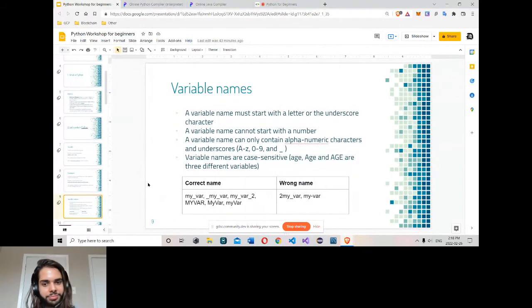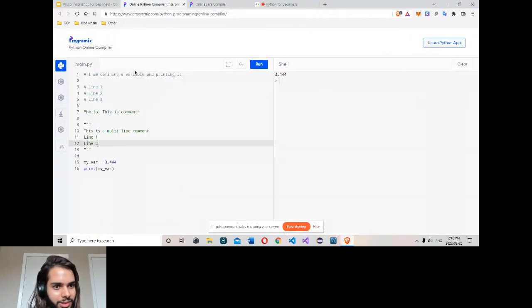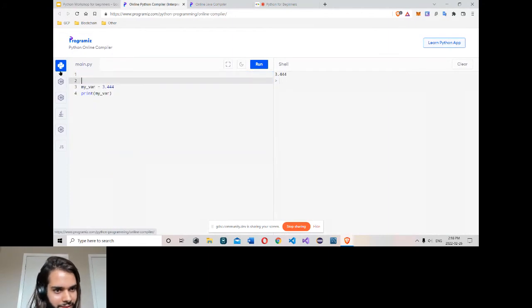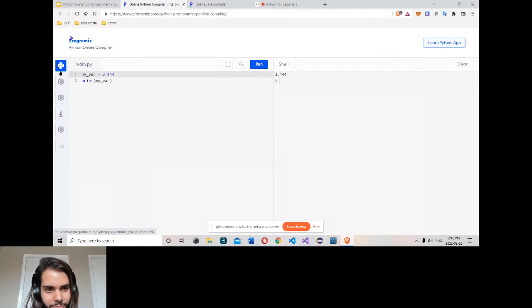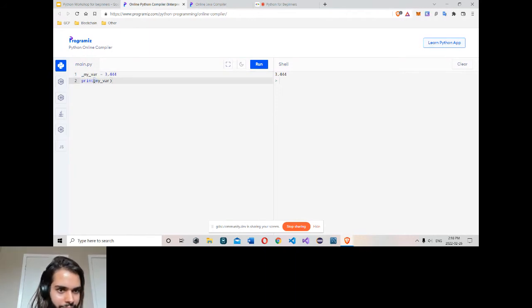Now variable names. In Python, a variable first has to start with a letter or underscore. Letter simply means alphabet. You can start with M, any alphabet, uppercase, lowercase, or underscore. I can write underscore here, underscore here. Click run. So any variable should either start with an alphabet, like ABC, uppercase, lowercase, or an underscore.